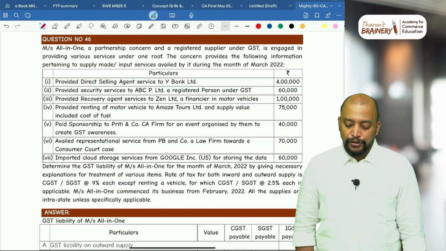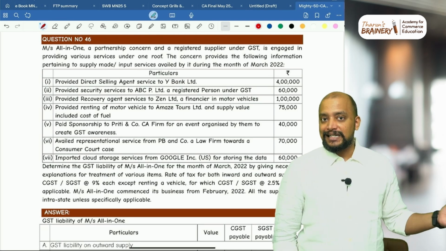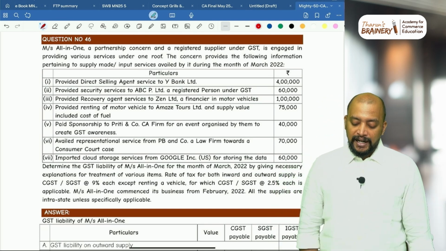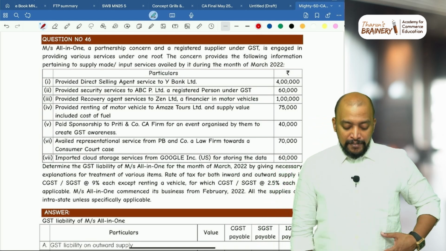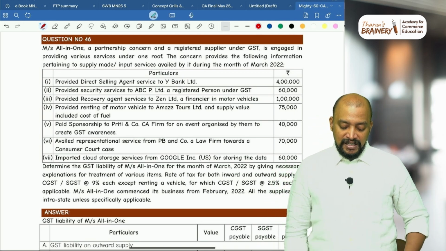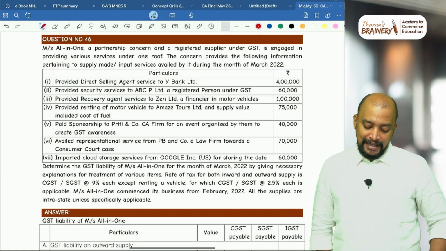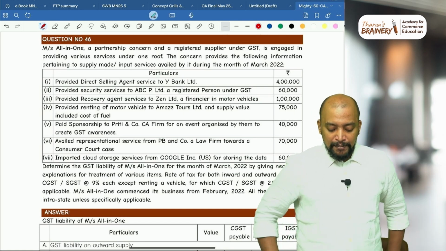Rate of tax for both inward and outward supply is CGST, SGST 9% each, except for renting a vehicle, for which CGST, SGST at 2.5% each is applicable. All in one commenced its business from February. All the supplies are intrastate unless specifically made applicable.